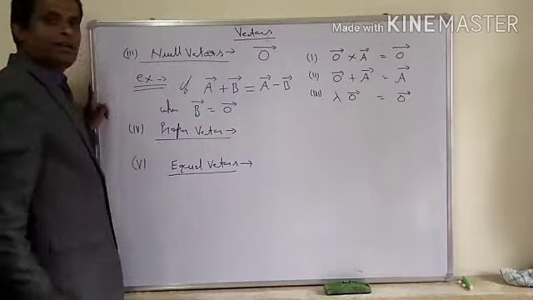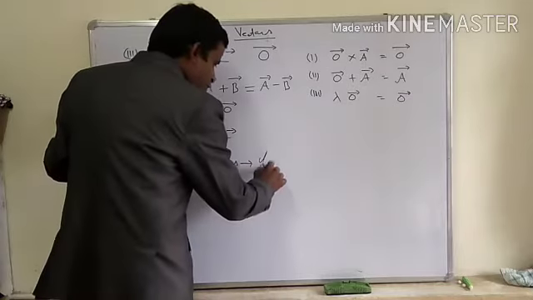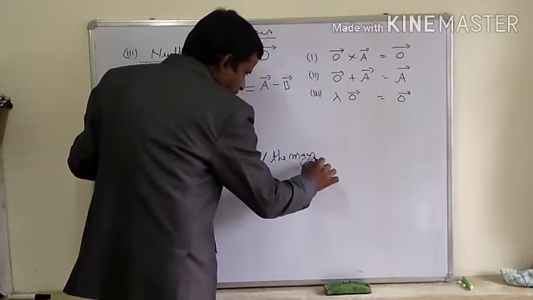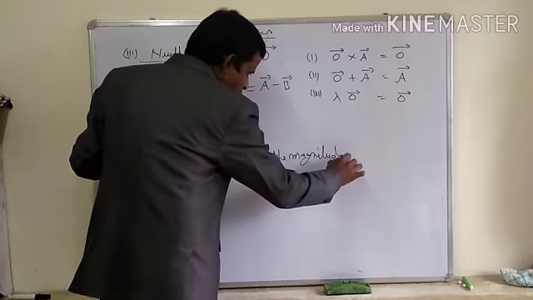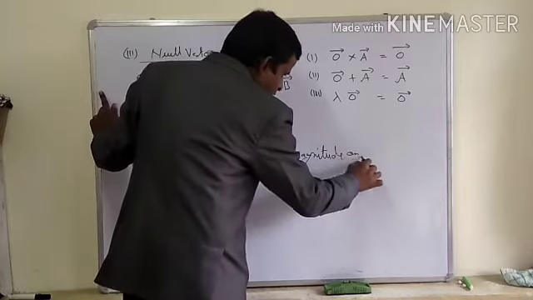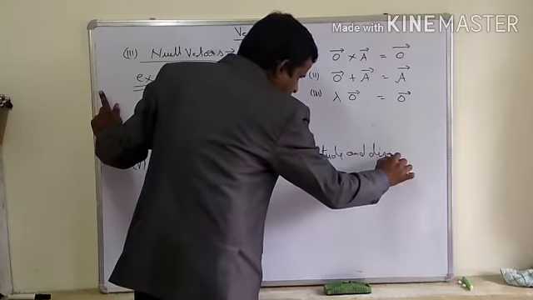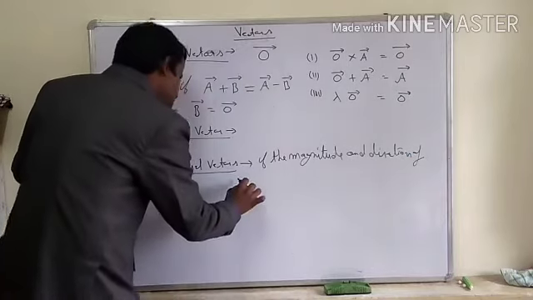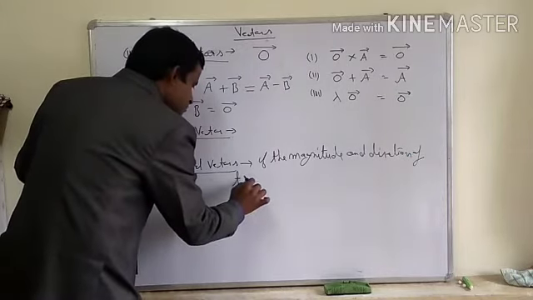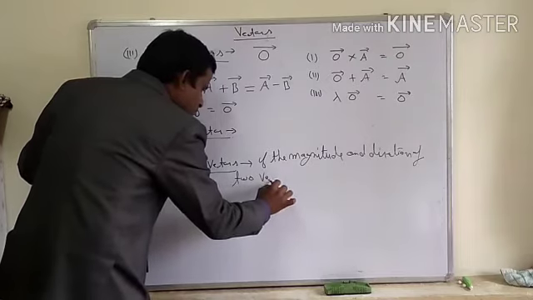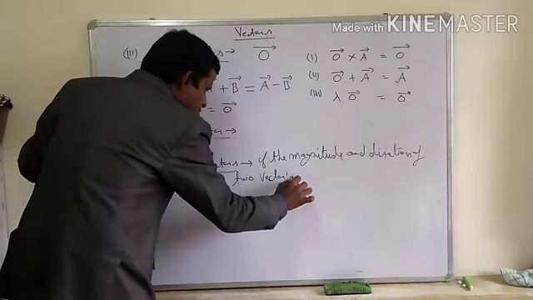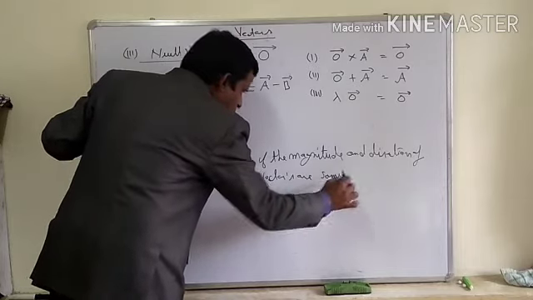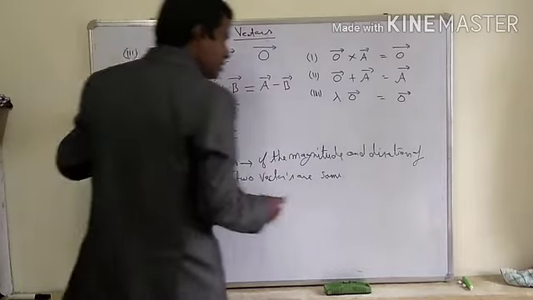Now next one, fifth, equal vectors. If the magnitude and direction of two vectors are the same, then the vectors are called equal vectors.